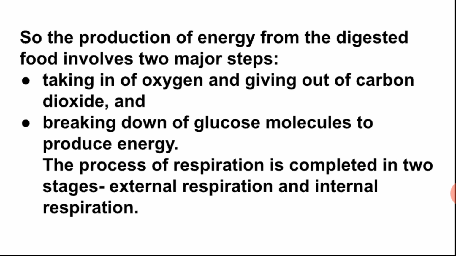The first step is taking enough oxygen and giving out carbon dioxide, as carbon dioxide is harmful for us and oxygen is required as a fuel